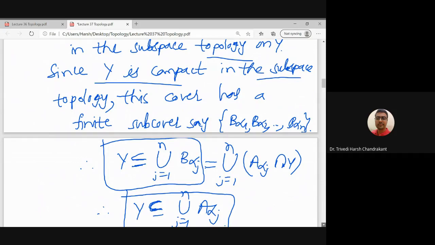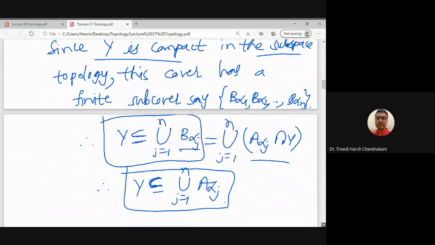And then we know that B alpha j is A alpha j intersection Y. So what we got is Y is a subset of this union, and once Y is a subset of this union, Y is a subset of the union of A alpha j.